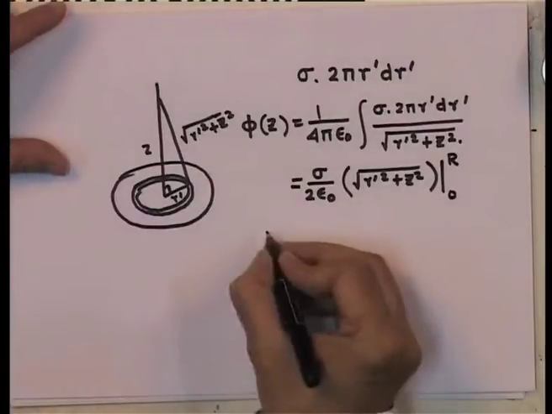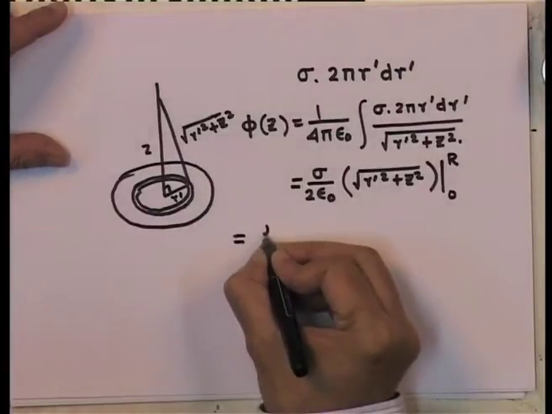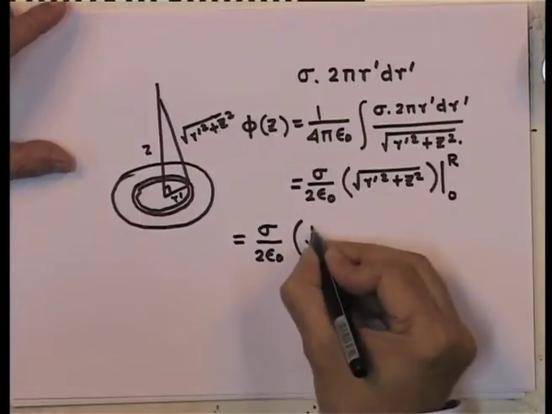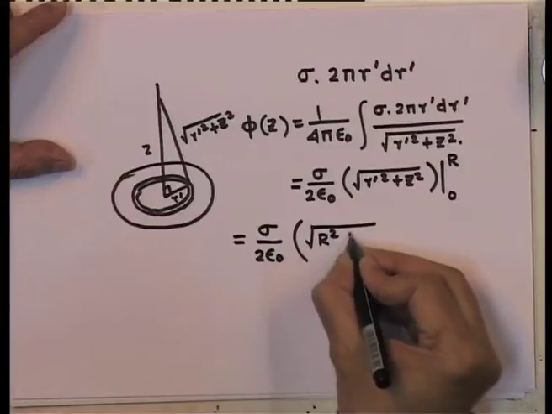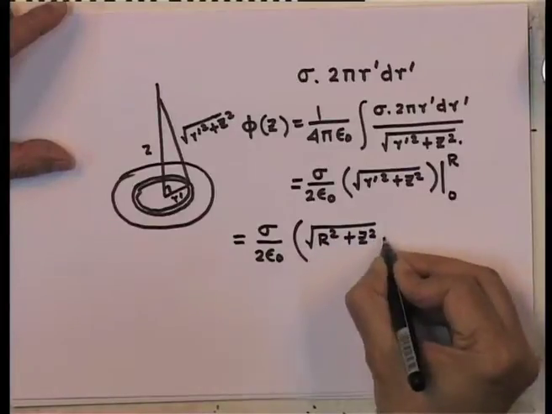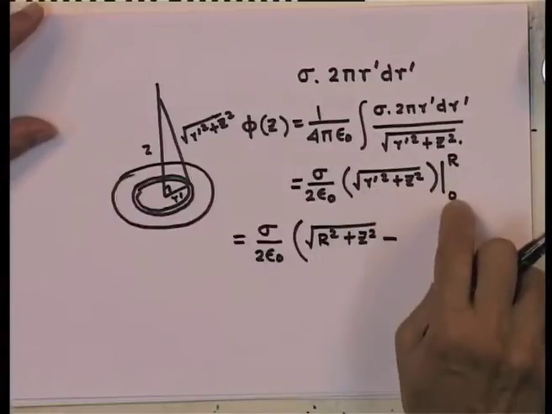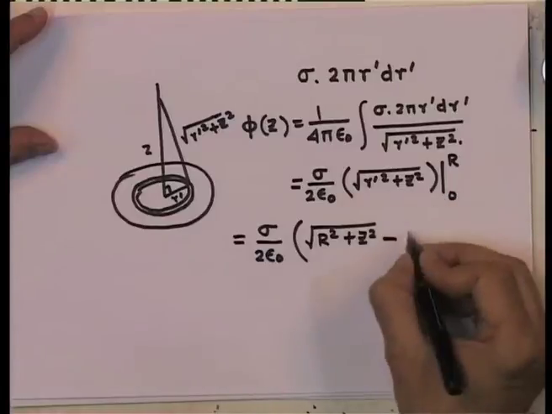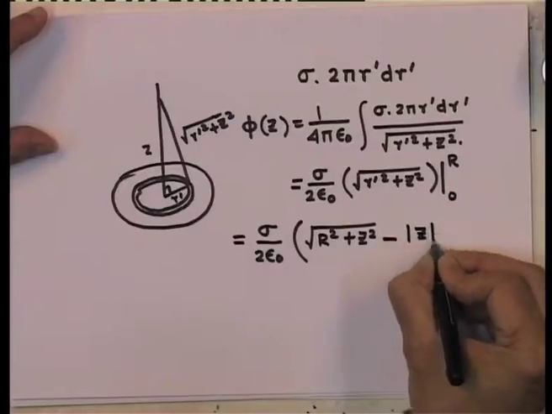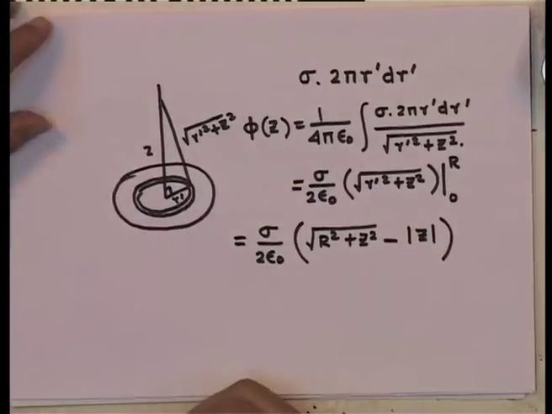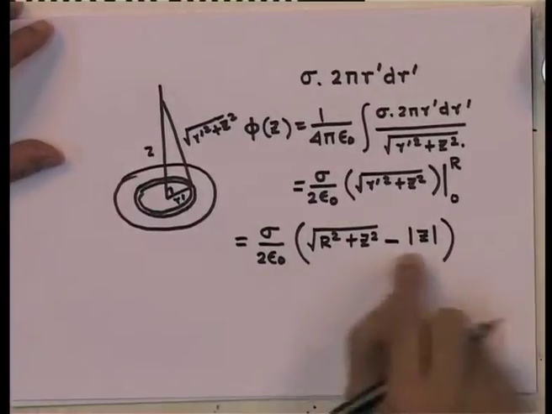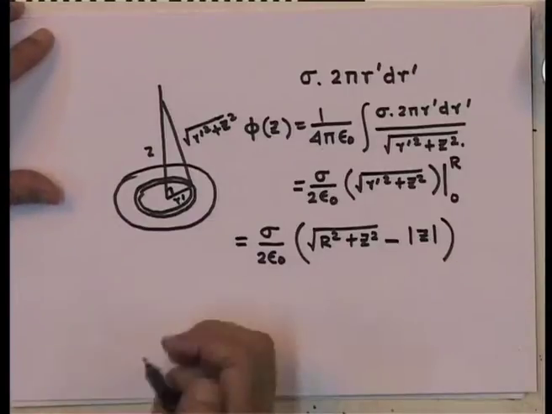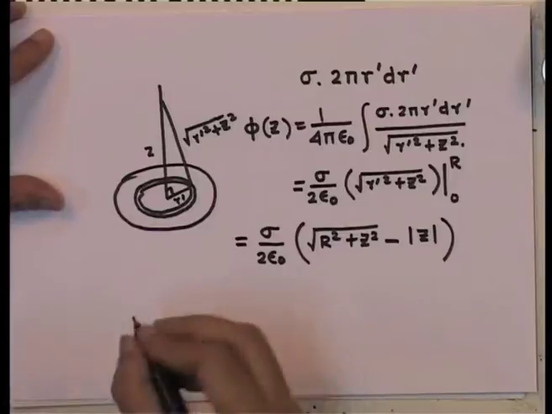So, let us look at what it gives me. This is equal to sigma by 2 epsilon 0 times square root of r square plus z square, minus, I have to put r prime equal to 0. So, you notice what I get is square root of z square, which is nothing but modulus of z. So, this is my potential at the point z.